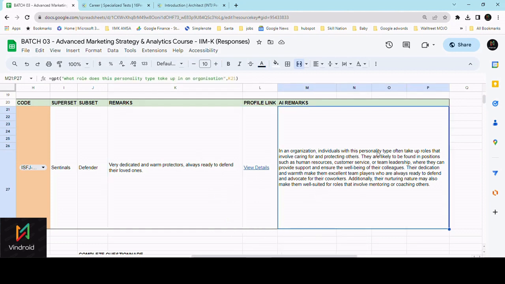In an organization, this personality type offers roles that involve caring and protecting others. They're likely to be found in positions such as human resources, customer service, team leadership. They can provide support and ensure the well-being of their colleagues. This dedication makes them excellent team players, and they used to defend and advocate for their coworkers. They also make mentors and coaches. So this is the exact role this person can actually take up.